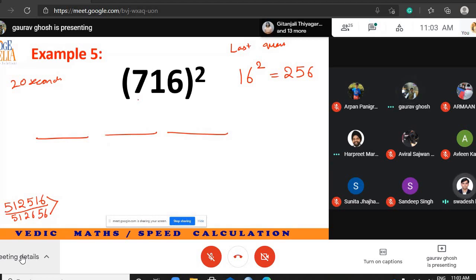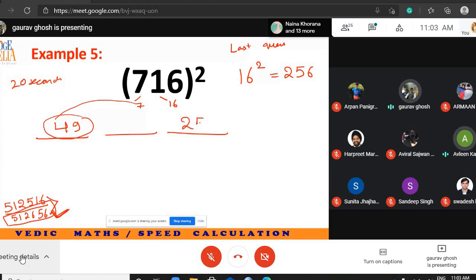Let's see. 7 and 16 are separated. Okay, so most people are answering the second as the correct answer. So let me verify. Because of 7 I write 49 here, because of 16 I write 256 here.